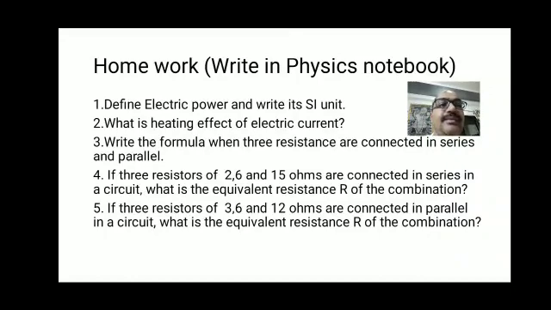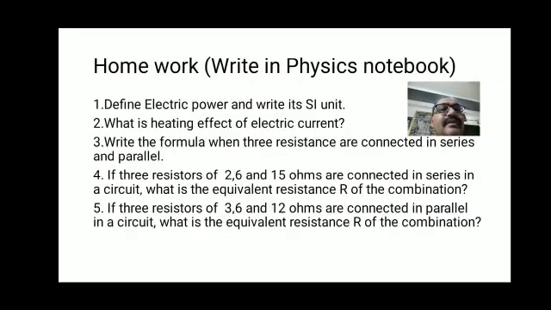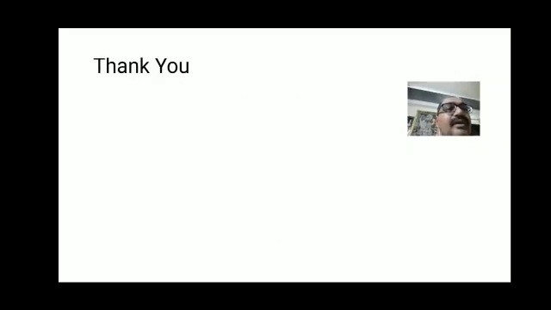So I hope you write all this homework in your physics notebook and solve these particular sums. Okay, thank you.